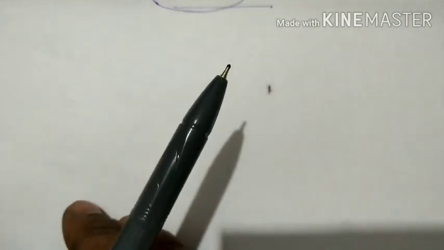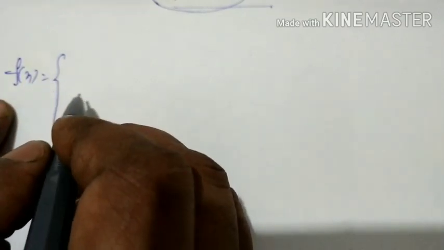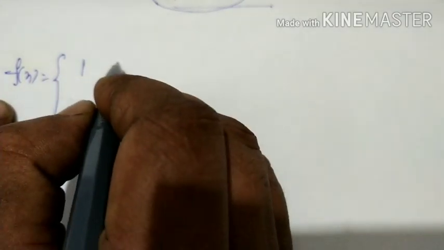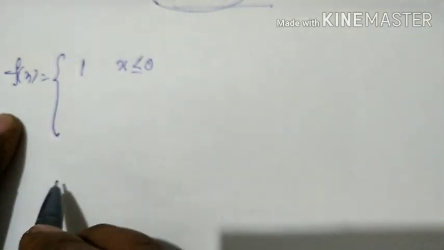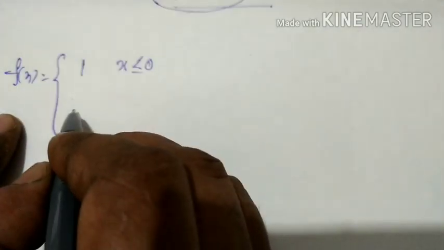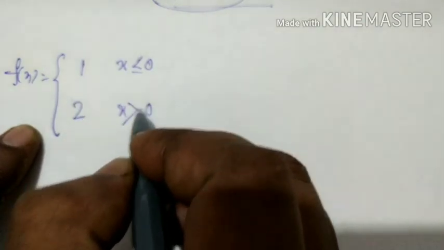For example, suppose that I consider the function f(x) is equal to 1 when x is less than or equal to 0, and f(x) is equal to 2 when x is greater than 0.